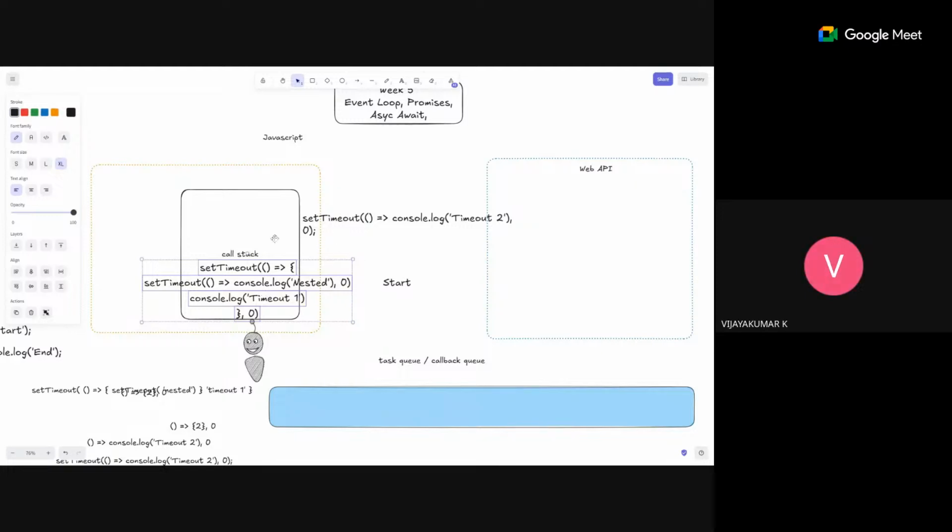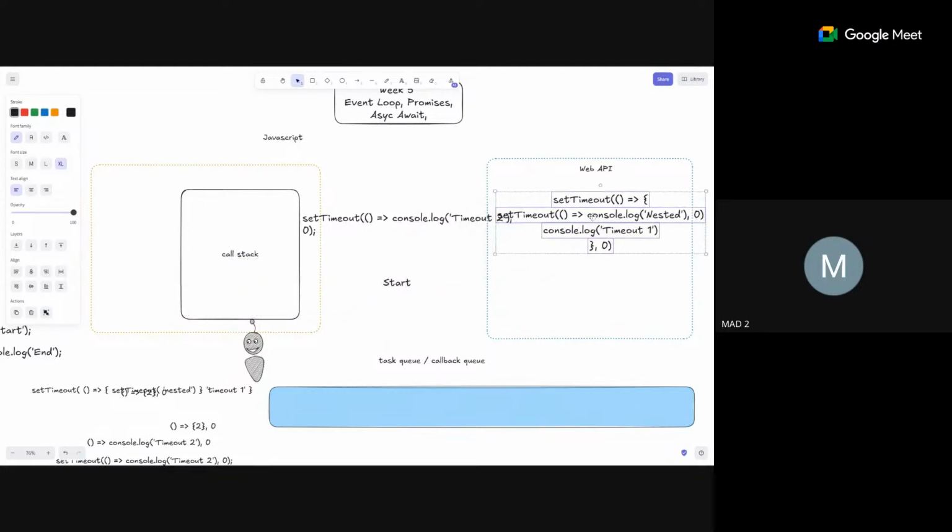So it will move to the task queue, no, sir? No, first it goes to the call stack, then to the web API, then the task queue. We're going in order. First, it has to go to the call stack only. Then it will say, okay, this is an asynchronous task, let's push it to the web API. So first, this thing goes here. This is the outer function. This whole thing gets moved to the web API.